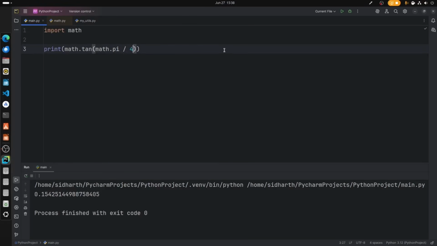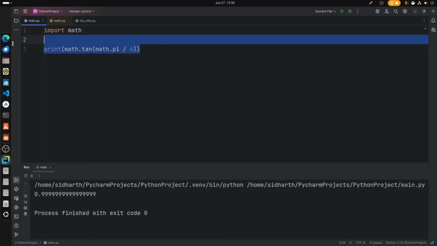So pi by 4 is equal to, tan pi by 4 is 0.9999. Alright, so these are the basic trigonometric functions that you can do with the math library. Let's move on with logarithms and exponentials.